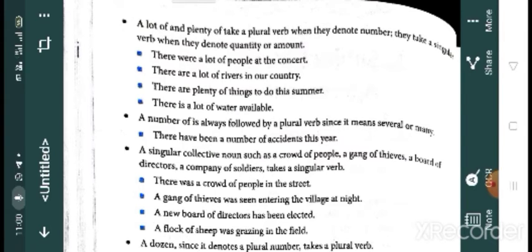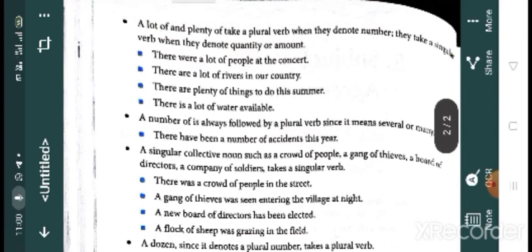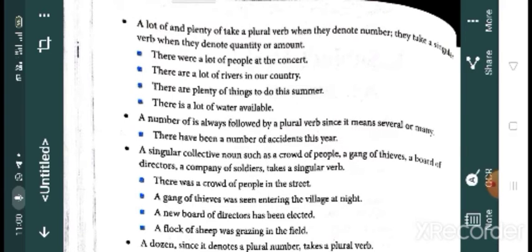There are plenty of things to do this summer. But the last one, there is a lot of water available. Here it's not a number, it's an uncountable noun. Water is an uncountable noun, so we cannot denote water using a number. We can only denote it using amount or quantity, isn't it? So that's why here a singular verb is used.